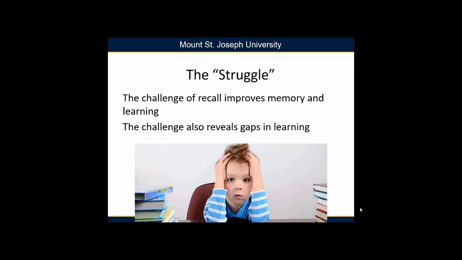Often we think we've learned some piece of information, but we come to realize we struggle when we try to recall the answer. It's important to remember that it's precisely this struggle or challenge that improves our memory and learning. By trying to recall information, we exercise and strengthen our memory, and we can also identify gaps in our learning.